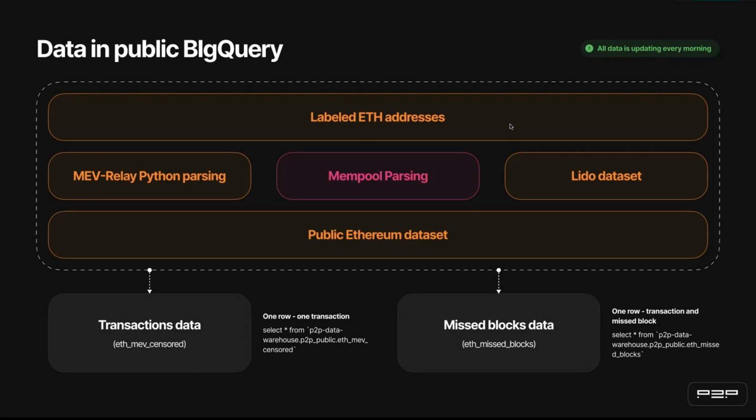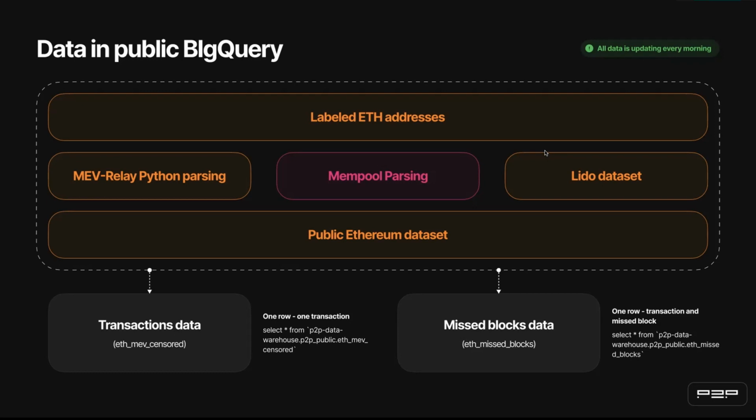To divide blocks between Lido and non-Lido validators, we use the Lido dataset, which is provided by Lido themselves. And to mark MEV builders, we manually labeled Ethereum addresses. And of course, we know the whole OFAC sanction list from public sources.